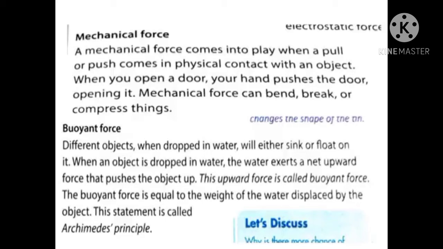So what does mechanical force mean exactly? When you are pushing an object or pulling an object, expressing the force manually, that is called the mechanical force. That is, you are applying force on an object. That is called a mechanical force.